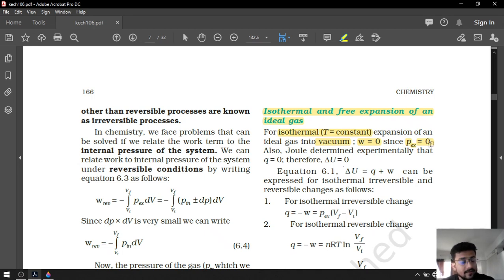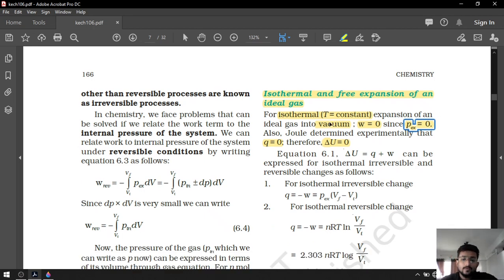Joule determined experimentally that there will be no change in the heat also. That's why your delta U will also be 0. Isothermal means Q is equal to 0, and free expansion means external pressure was also 0, so work was 0, and if both of them are 0, delta U is also 0.